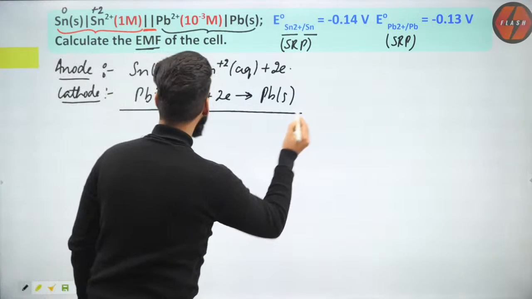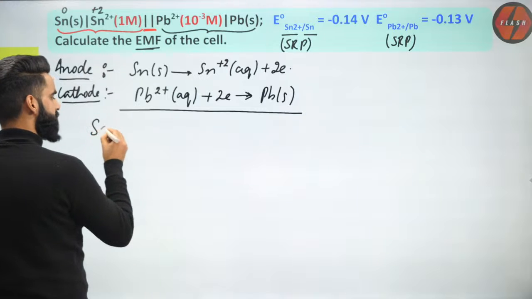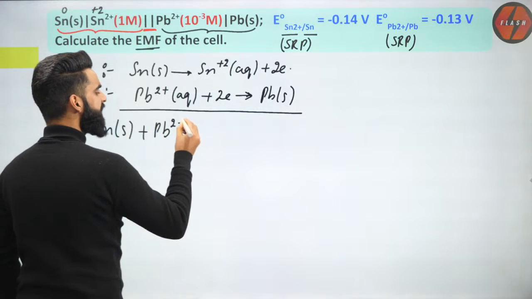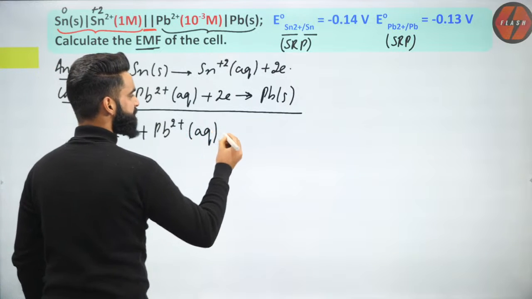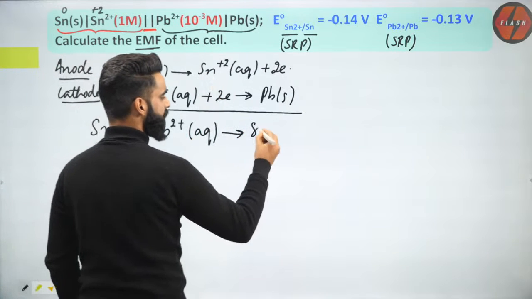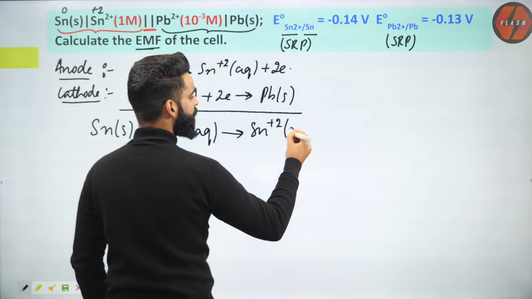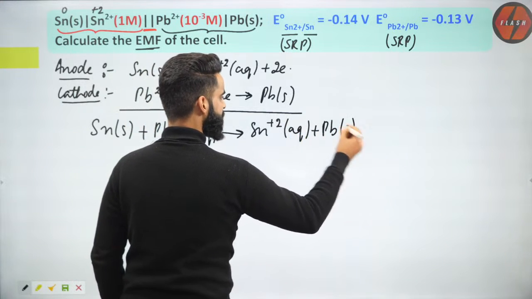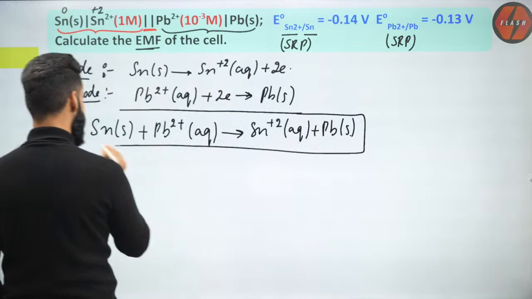So what is the net cell reaction which I'll be getting? Net cell reaction is going to be Sn solid plus Pb²⁺ aqueous, which gets converted to Sn²⁺ aqueous plus Pb solid. This is what I got as the net cell reaction.